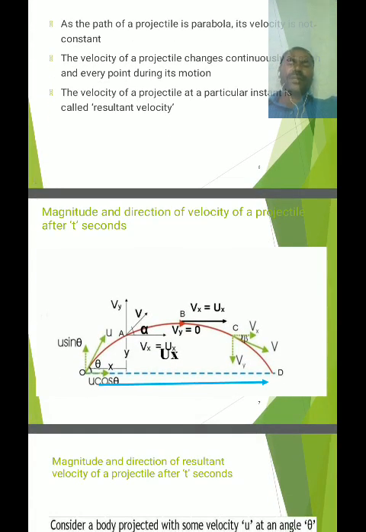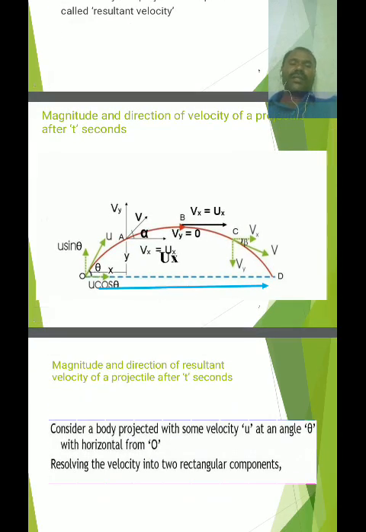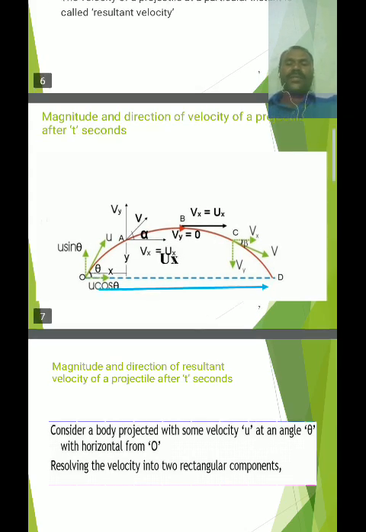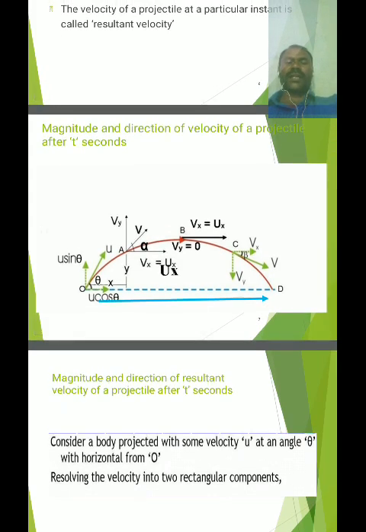Now today we discuss the magnitude and direction of the velocity of a projectile after a certain time period, t seconds. See this diagram. O is the point of projection. From point O, a body is projected with a certain initial velocity u at an angle theta with respect to the horizontal surface.